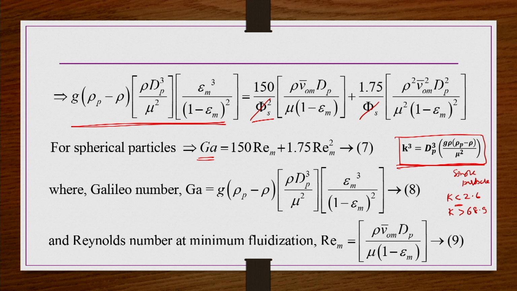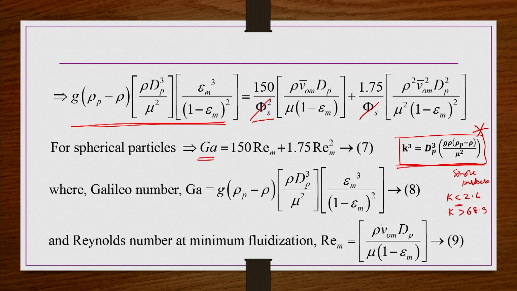Like REP if less than 1, then we say it is the Stokes flow regime for a single particle condition. If REP is greater than 10 power 3, then we can say it is the Newton's flow regime. So, accordingly we do calculation. So, this is the advantage of having this k factor or k parameter which is independent of velocity. It was useful in calculating the free settling velocity.